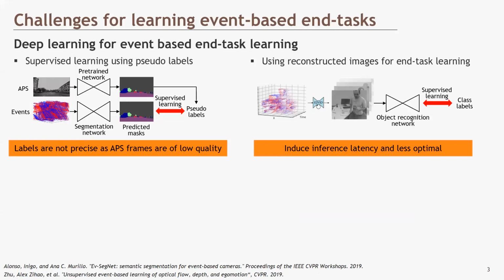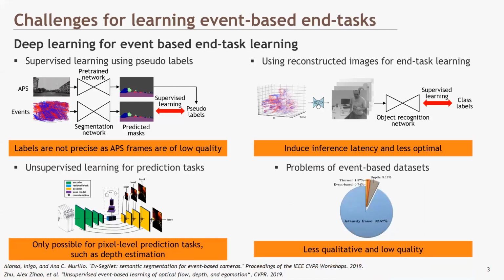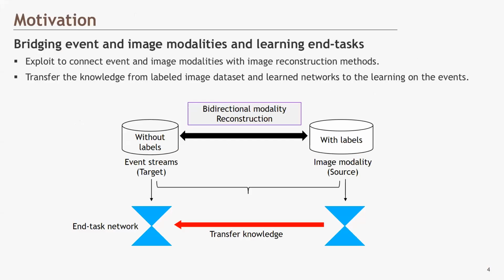Some works explored unsupervised learning, but they are only possible for pixel-wise prediction tasks, such as depth estimation. Importantly, compared with existing frame-based datasets, event-based datasets are less quantitative and qualitative. To this end, our motivation is that as there exists a large number of high-quality labeled image datasets, such as for semantic segmentation, we aim to bridge the unpaired and unlabeled event data with the labeled image data first, and then aim to learn event-based tasks.